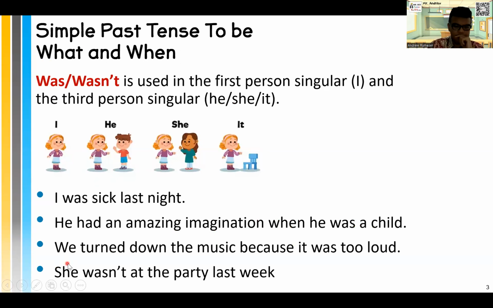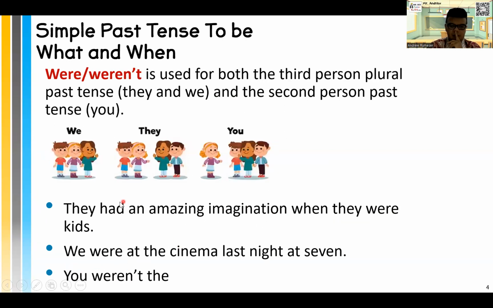And then she wasn't at the party last week. You can pause the video and say these sentences so that you can practice using was or wasn't. She wasn't at the party last week.